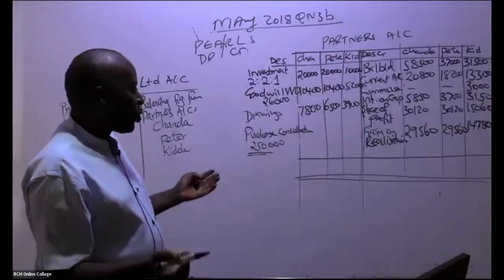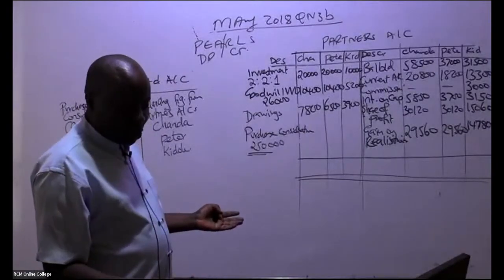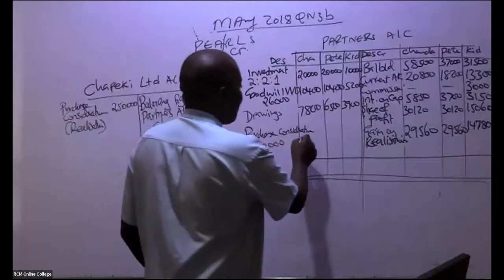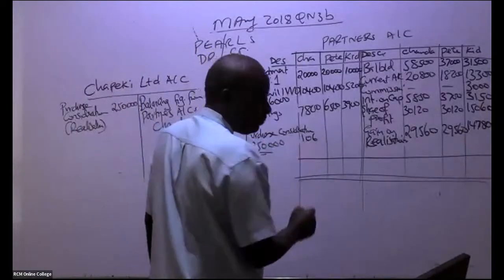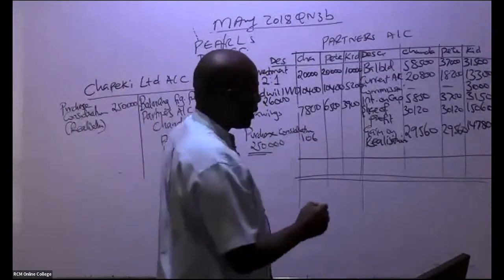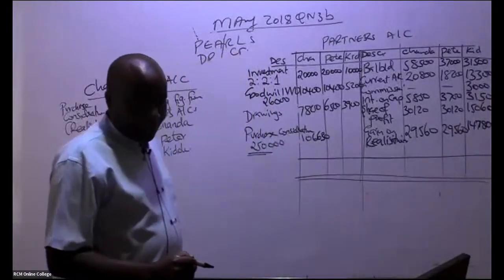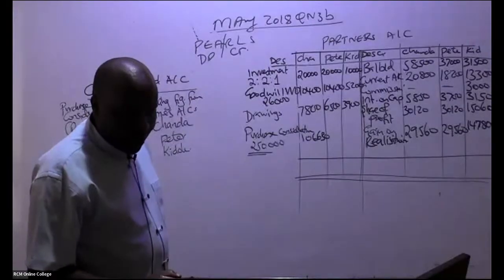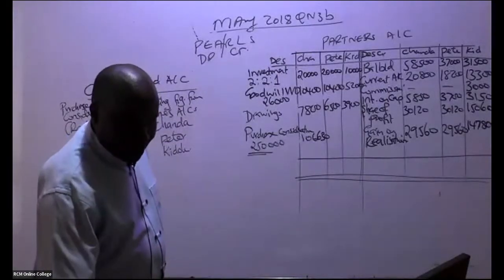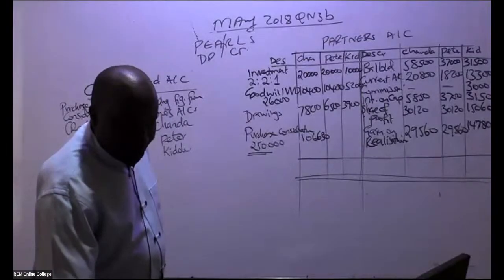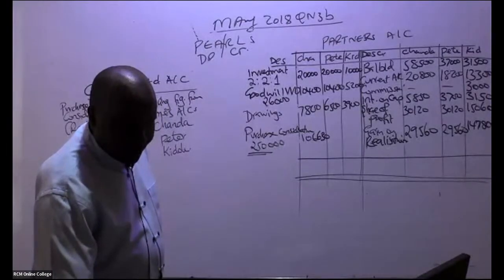Please, you should also be able to strive to do that. So somebody is telling me that this balancing figure is 106,630, the first one.